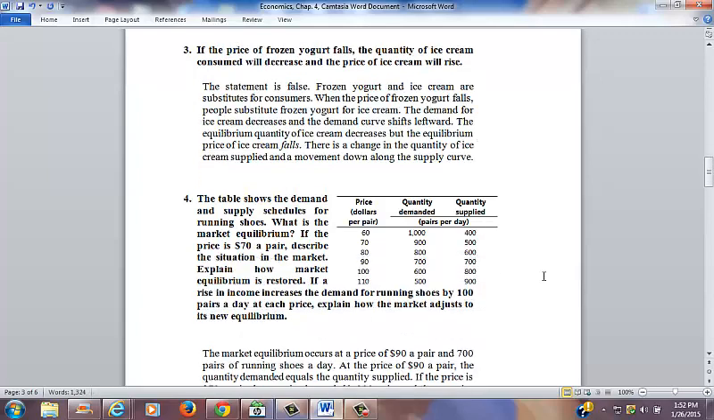Question 4 gives a demand and supply schedule for running shoes. The question asks, what is the market equilibrium? And if the price is $70 a pair, describe the situation in the market. Explain how market equilibrium is restored. If a rise in income increases the demand for running shoes by 100 pairs a day at each price, explain how the market adjusts to its new equilibrium. So you tackle that question in several parts.